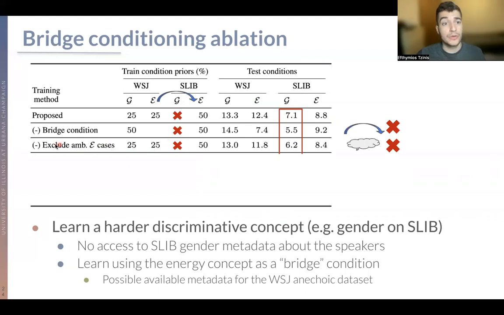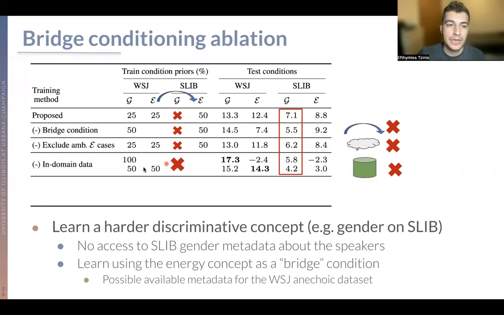There is also a performance drop when we include ambiguous cases, as we see here. That means that the network gets to see around 0 dB energy conditionings, so the energy condition is not so easy anymore. Making this bridge condition really easy helps the network disentangle the sources and also learn the cross-domain generalization.